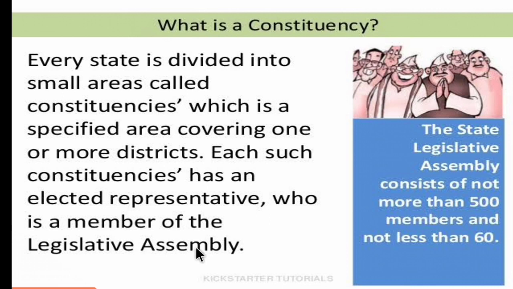As I said, it is very difficult to rule the state by a single ruler. So the state is divided into a number of small areas called constituencies, and each constituency has a representative. He is called the Member of Legislative Assembly, that is MLA. Each region has an elected representative, the MLA. The state Legislative Assembly consists of up to 500 members, but it should not be less than 60. I hope you understood the meaning of constituency.